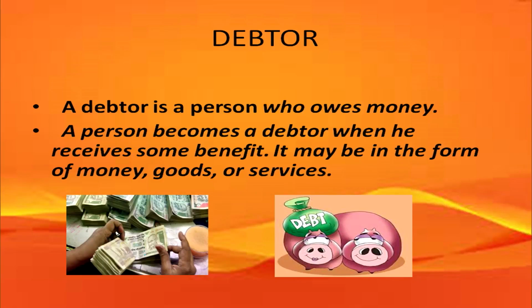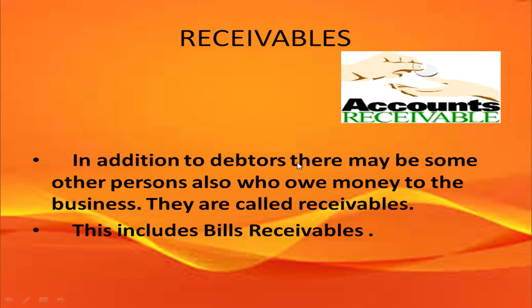Another important accounting term is a debtor. Now, what is a debtor? A debtor is a person who owes money, and on what account? So, a debtor owes money to the business on account of goods sold to him. An added terminology to debtor is receivable. So, in addition to debtors, there may be some other persons who owe money to the business. They are called receivables. So, this includes bills receivable or accounts receivable.